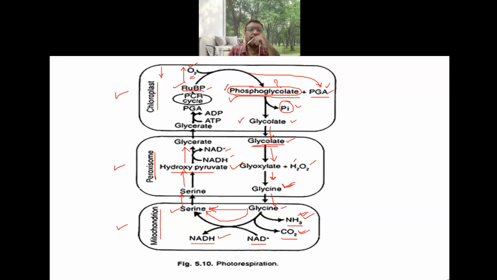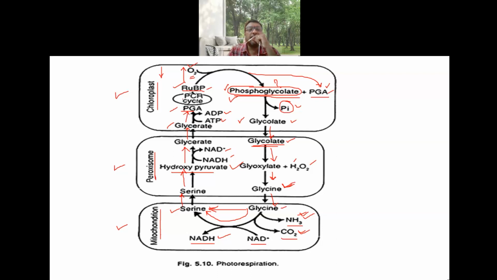This glycerate from the peroxisomes transfers to the chloroplast again, where glyceric acid is converted into phosphoglyceric acid by a phosphorylation reaction where ATP is utilized and converted into ADP. So glycerate ultimately gets converted back into phosphoglyceric acid.